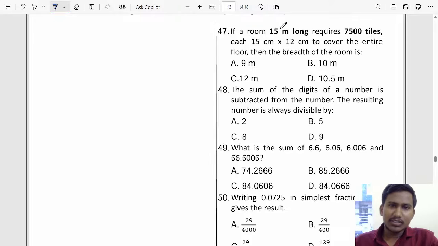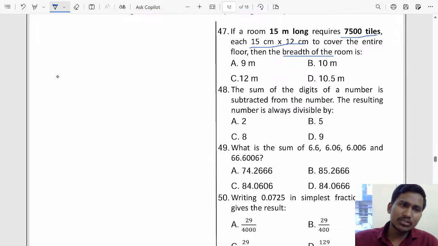So 47. If a room is 15 meter long, it requires 7,500 tiles, each 15 centimeter by 12 centimeter, to cover the entire floor. Then the breadth of the room they are asking, right? So here the room is 15 meter long, and there are 7,500 tiles.